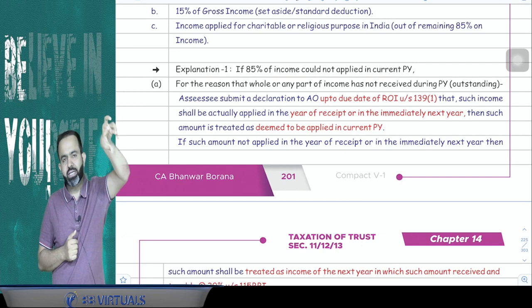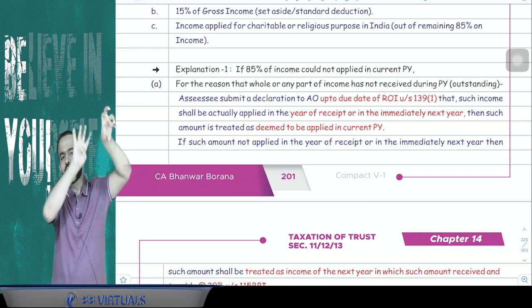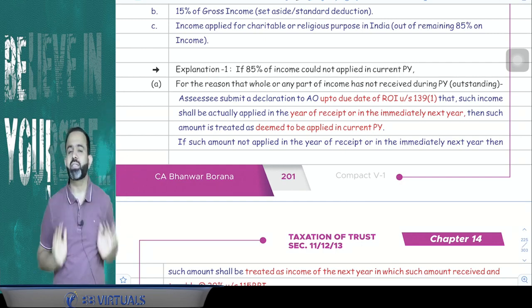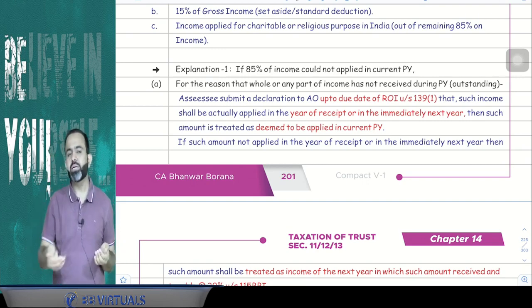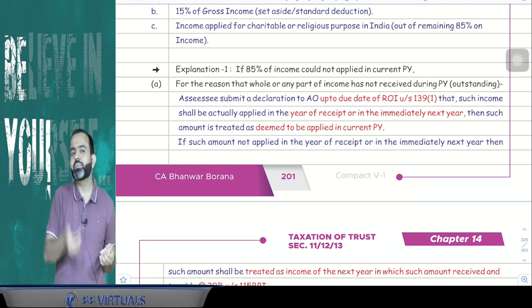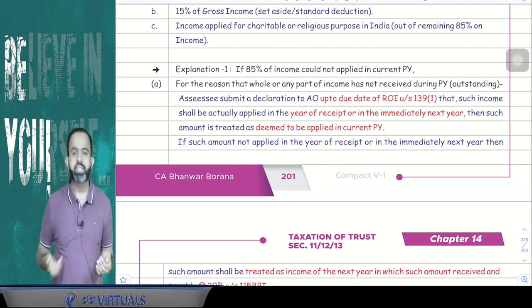income is 20 lakh. In that 20 lakh, suppose there is a 4 lakh income that has not received by the trust in the current year. So obviously when trust has not received the income, but trust already recorded that income, trust already recognized that income.